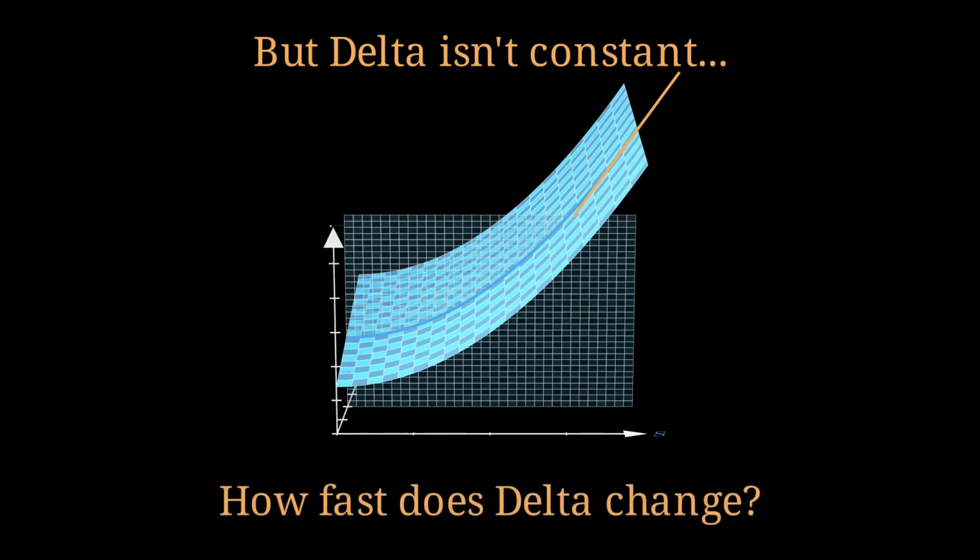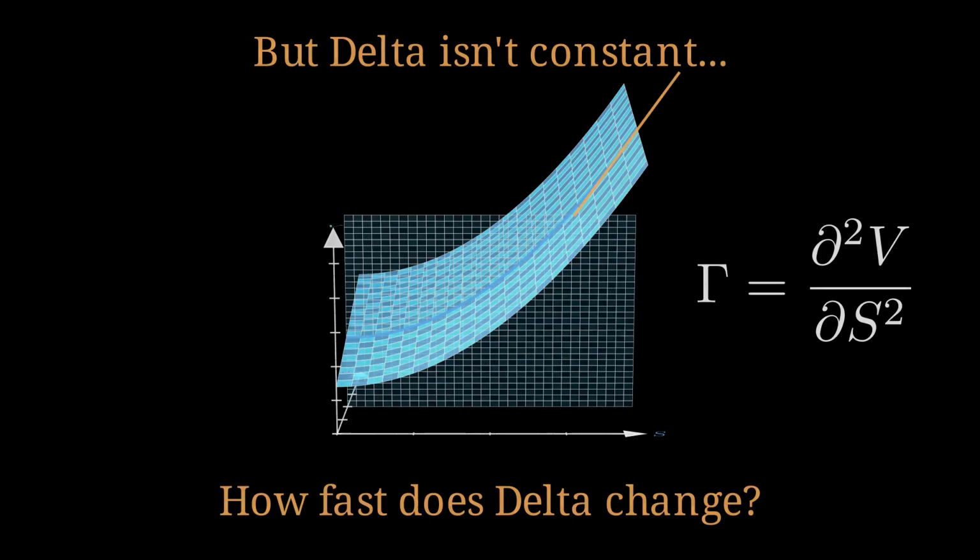To measure how rapidly delta changes, we take the derivative of delta with respect to the stock price. This gives us the second partial derivative of the option price, gamma. Gamma measures the curvature of the option surface and tells you how fast your delta position will shift.